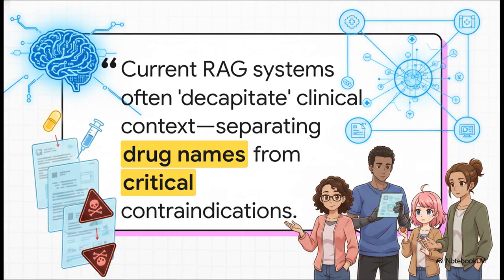This quote from the research paper, wow, it just gets right to the heart of it. The word decapitate is so strong, but it's perfect. Imagine an AI reading a medical text and chopping it out for analysis. That single chop could literally separate a life-saving drug from a life-threatening warning, just because they happen to be a few sentences apart. That's the high-stakes problem we're here to solve.